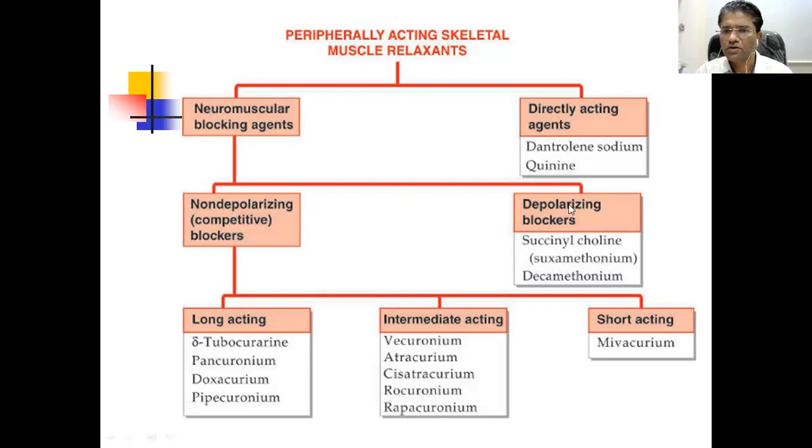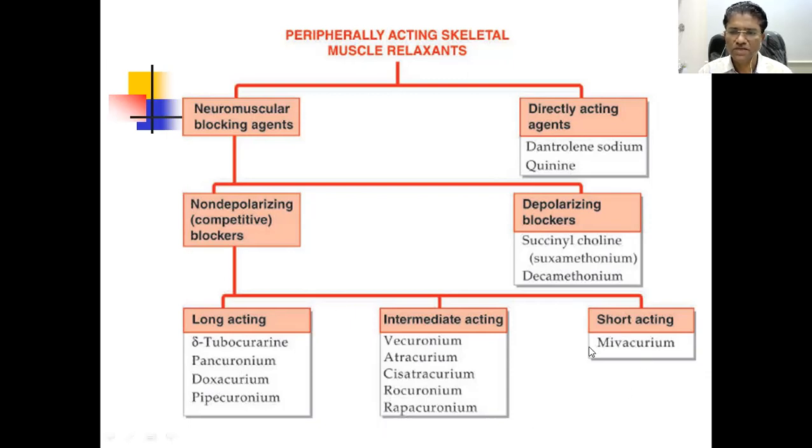While among the non-competitive or depolarizing blockers, succinylcholine is the only one therapeutically used. It is very fast acting. The action remains for about 5 minutes. Action starts within 1 to 1.5 minutes.